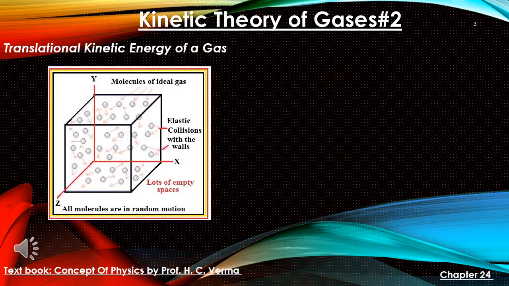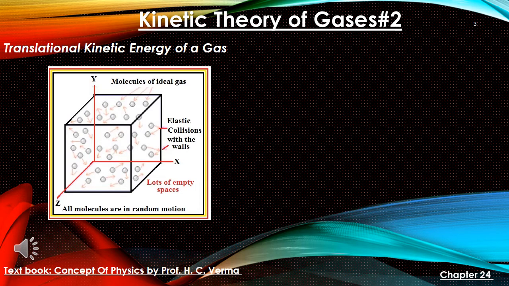Okay. Let's talk about the translational kinetic energy of a gas. On the left hand side, the picture shows that the molecules of an ideal gas are assumed to be hard spheres. They are doing elastic collisions with the wall, which we have learned as the basic assumptions of KTG. Now the next thing is that lots of empty space is present in the volume, which we are going to consider for our derivation. And all molecules are in random motion.